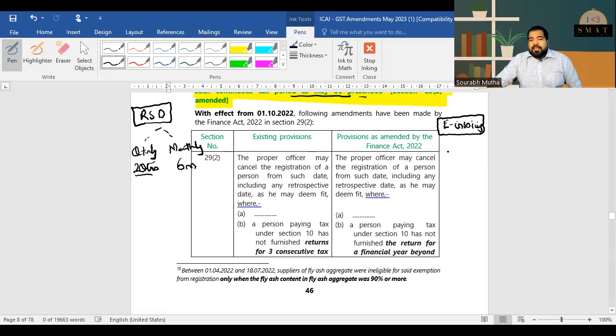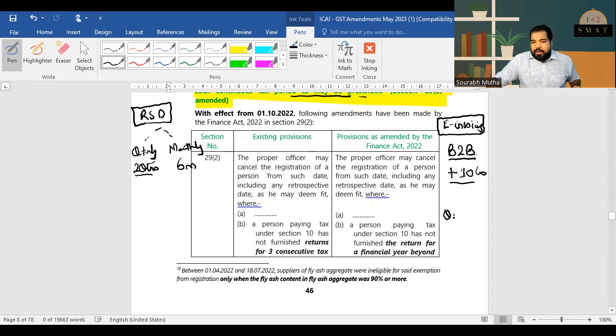Now, those invoices are only for B2B supplies, and it is for everyone whose turnover has been more than 10 crores in any year since 2017-18, that is the start of GST. Earlier, this limit used to be 500 crores, then 100, then 20, and now it is 10. So 10 crores is the limit. If an entity has a turnover of more than 10 crore in any year since the start, then they will be subject to e-invoicing, only for B2B supplies though.